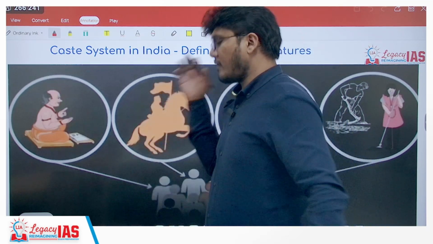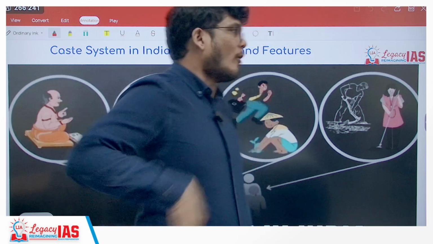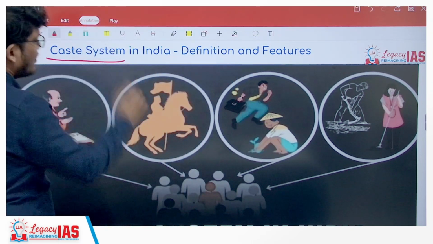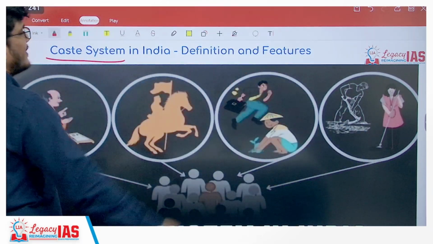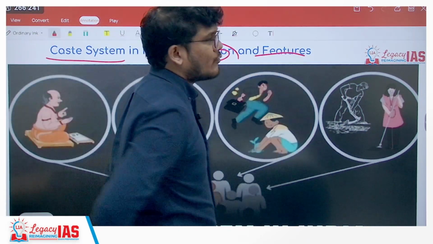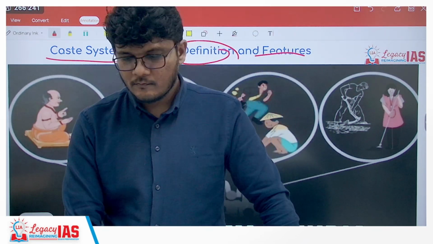With this lecture, we are continuing with our Mains 2025 series. So the topic for today is the caste system in India, or caste. Right. With respect to the caste system in India, we will see the definition as well as the features of the caste system in India.